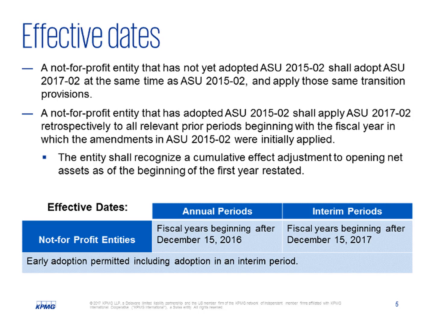As far as transition provisions, a not-for-profit entity that has already adopted ASU 2015-02 shall apply 2017-02 retrospectively to all relevant prior periods, beginning with the fiscal year in which the amendments in 2015-02 were initially applied. The entity shall recognize a cumulative effect adjustment to opening net assets as of the beginning of the first year restated. A not-for-profit entity that has not yet adopted 2015-02 shall adopt 2017-02 at the same time and apply those same transition provisions.